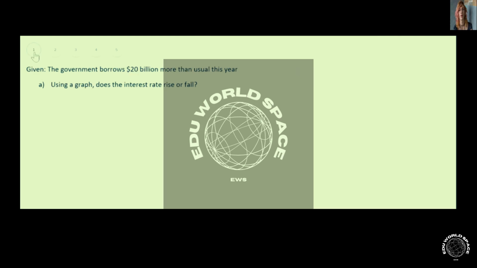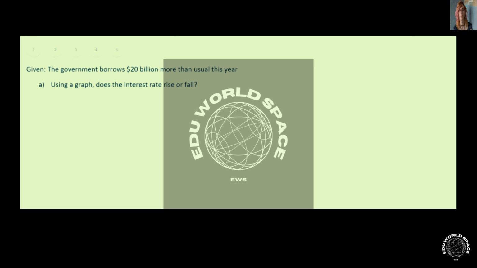Okay guys, this is chapter 26, problem 8. In this problem, we're given the government borrowing $20 billion more this year than usual. And so then part A is saying, using a graph, show whether the interest rate will rise or fall.